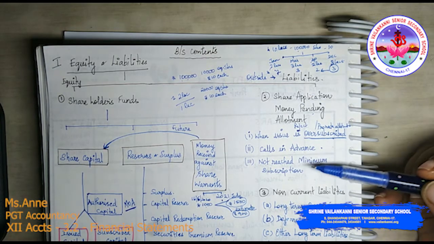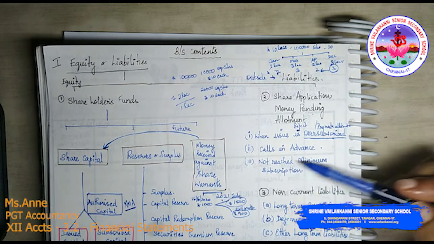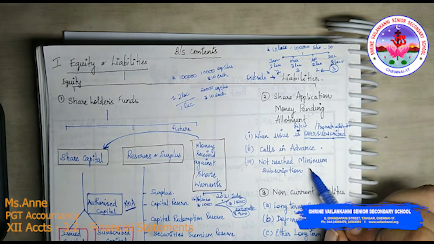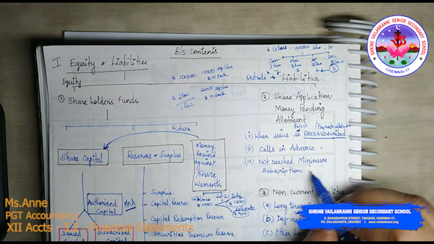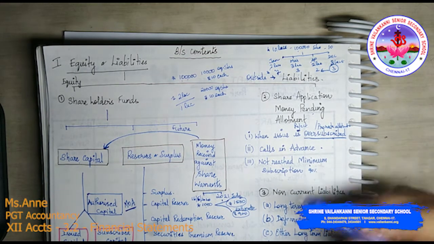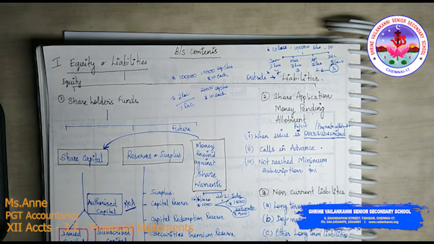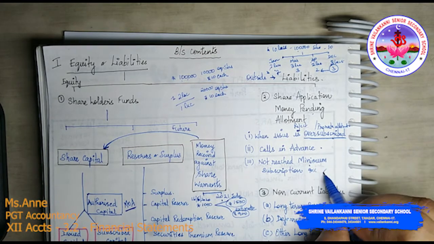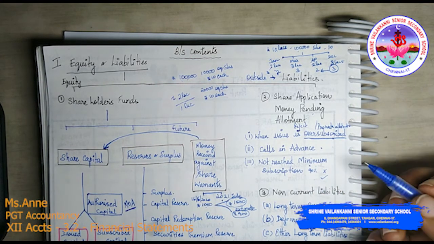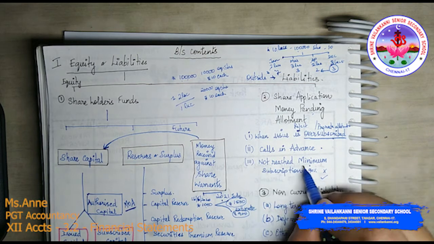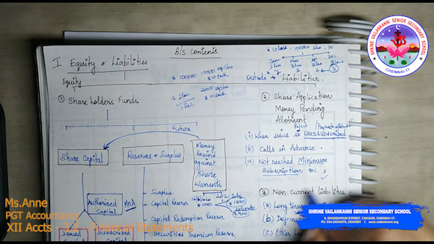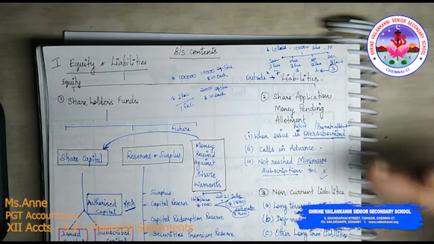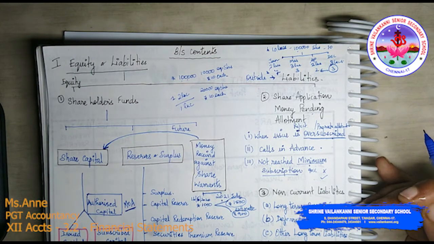Okay, so not received minimum subscription. Not received minimum subscription in the sense, see, the company law says that the company should receive a minimum subscription. What is minimum subscription? 90% of whatever is being issued should have been subscribed by the public. Whatever is issued should be subscribed by the public. If they don't do that, they cannot conduct business. If they have done that, they can conduct business. So if they have not reached the minimum subscription, the entire value of money received against this share capital, that is against this application, will go to share application money pending allotment.